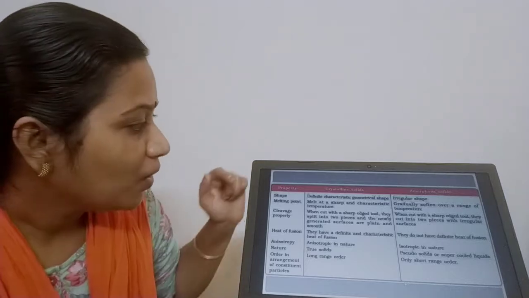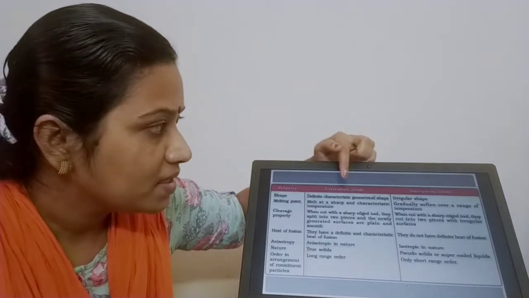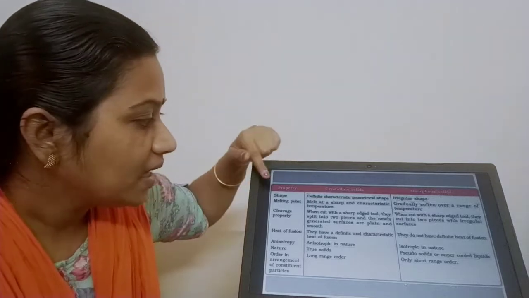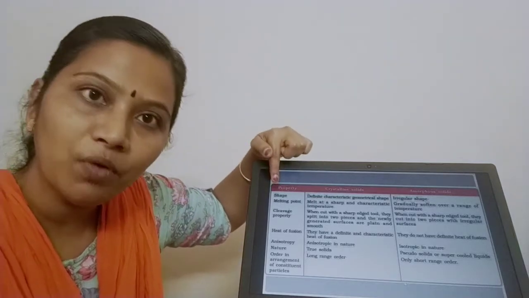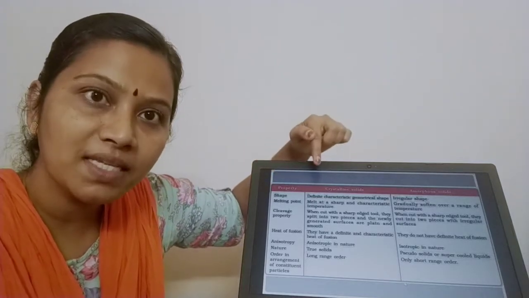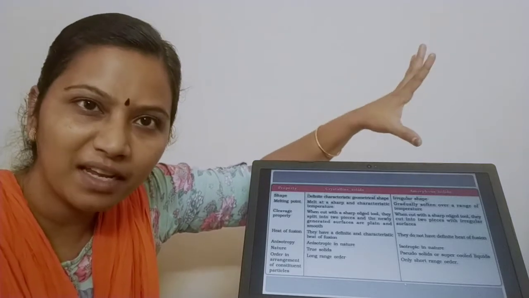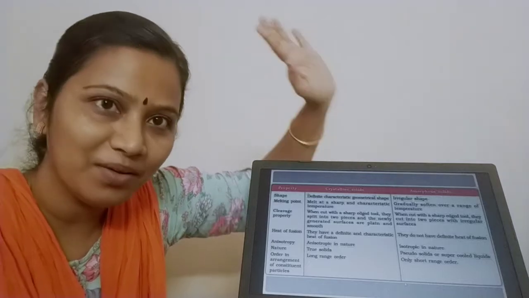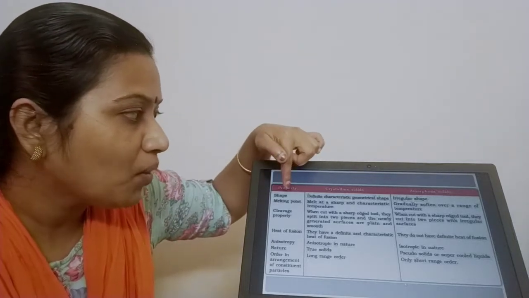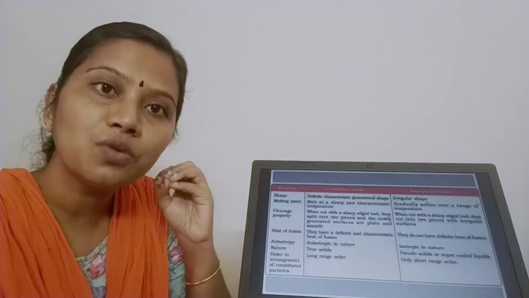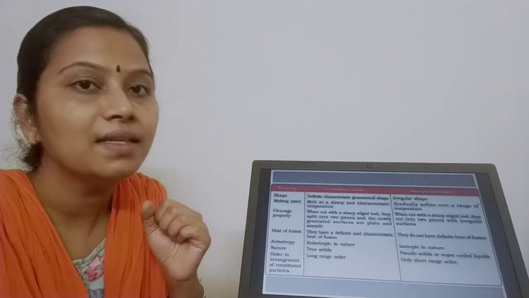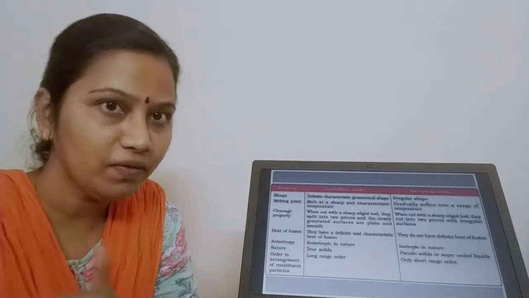Now what is the property? First one is crystalline and this is amorphous. I am going to see the shape, children. I have already discussed with you, crystalline solids have a definite geometrical shape. But what about this amorphous fellow? He is irregular, mashed potato. So he is irregular in shape. What about melting point? Our crystalline solids have a sharp melting point. And what about amorphous solids? They will soften over a range of temperature. That's the reason why they are blown and molded into various shapes.